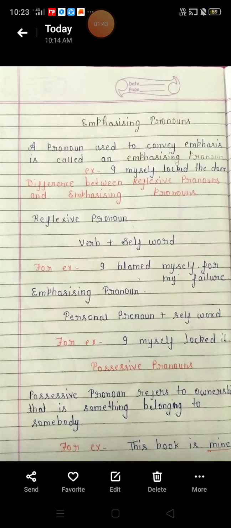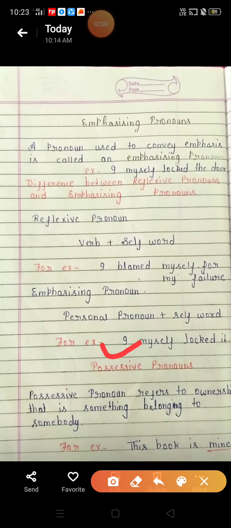Now, we will discuss the emphasizing pronoun. In emphasizing pronoun, first a personal pronoun will be given and just after the personal pronoun, a self word is given. So it means it will be an emphasizing pronoun. You can see here in this example, I is given, right? We all know that I is a personal pronoun and just after the personal pronoun, a self word is given. So it is myself. Clear? So that was the trick.